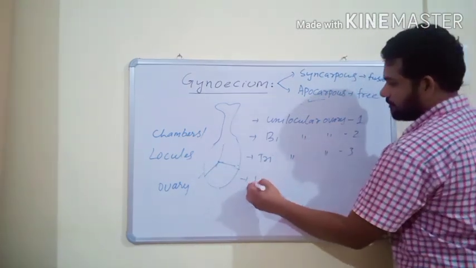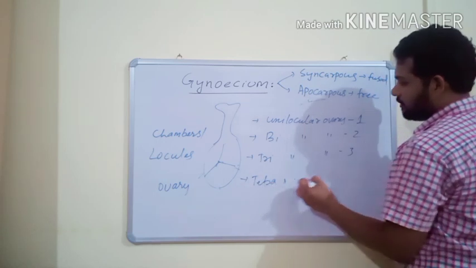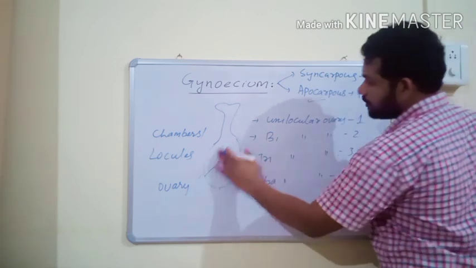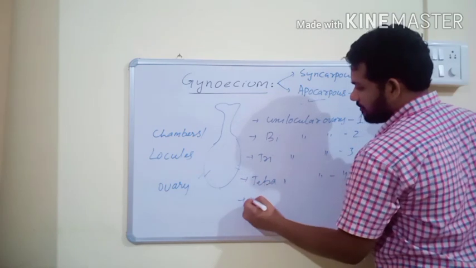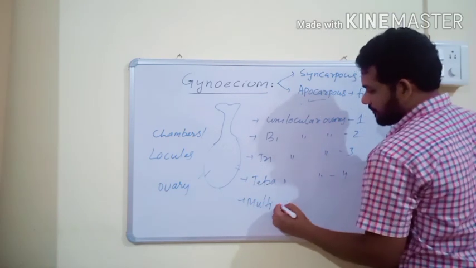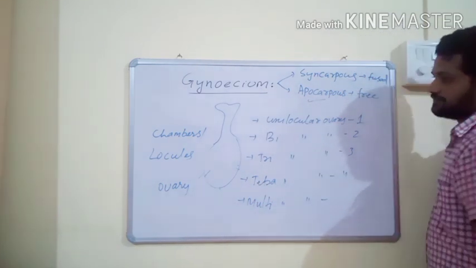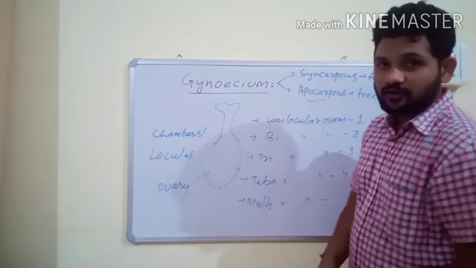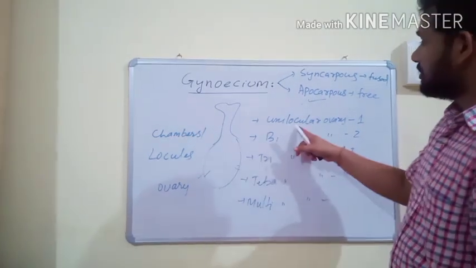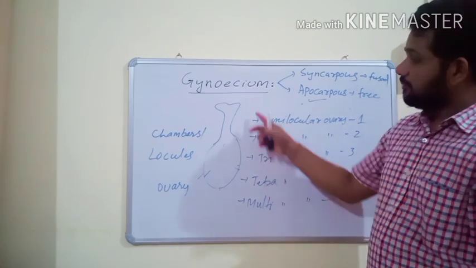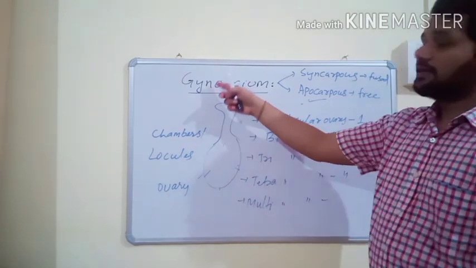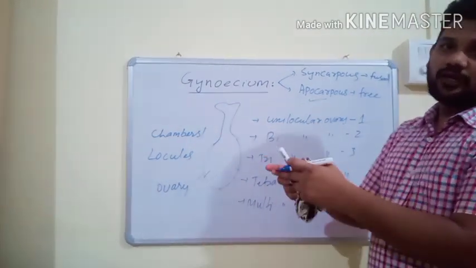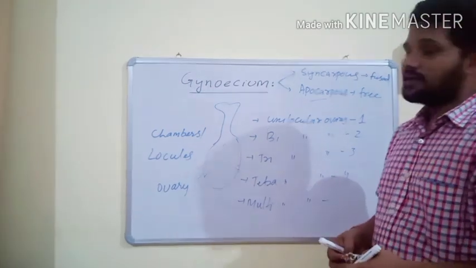If it has four, then it is a tetralocular ovary. More than two, then it is called a multilocular ovary. So depending on the number of locules, the ovary is said to be unilocular to multilocular. Depending on the number of carpels, the gynoecium is said to be monocarpellary to multicarpellary gynoecium.